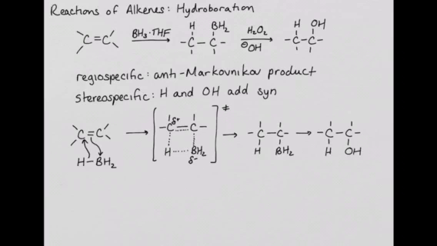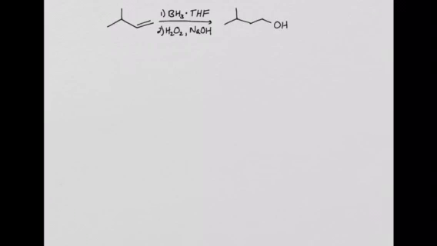Now let's look at a specific example. Hydroboration of this alkene produces a single product. It produces the anti-Markovnikov product. It does not produce the Markovnikov product as we saw with oxymercuration-demercuration, or the rearrangement product we might expect with acid-catalyzed hydration. Now let's look at the mechanism.